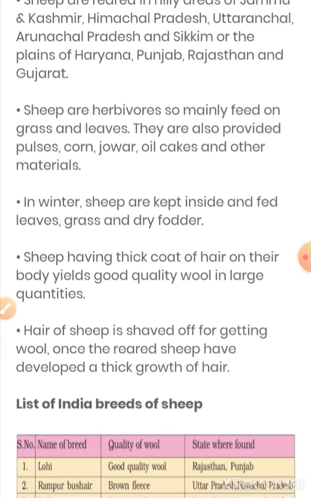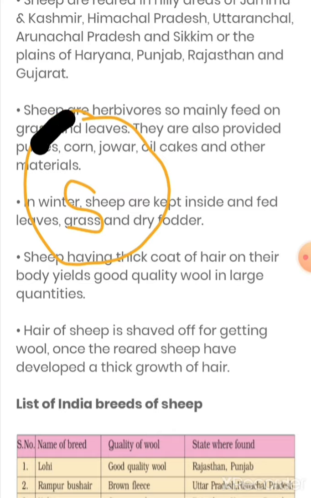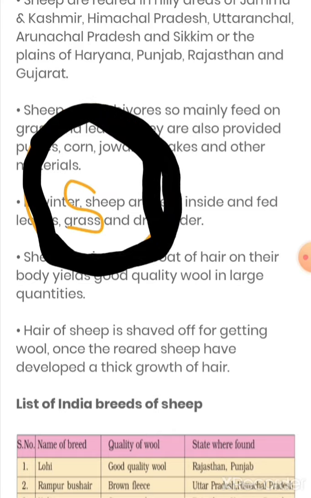So now what will happen over here is, just have a look. Like, this is a sheep over here. It has fur like this on its body. I'm just making it in black color because white will not be visible properly. Yeah, so these are the furs, and it is winter time.